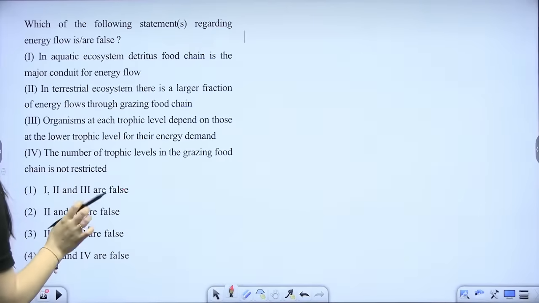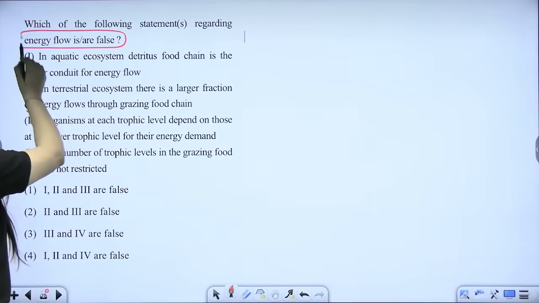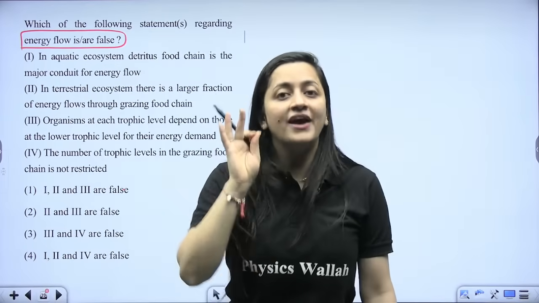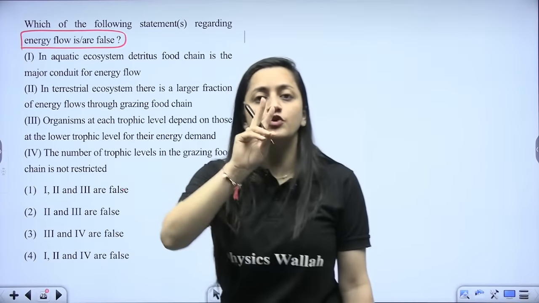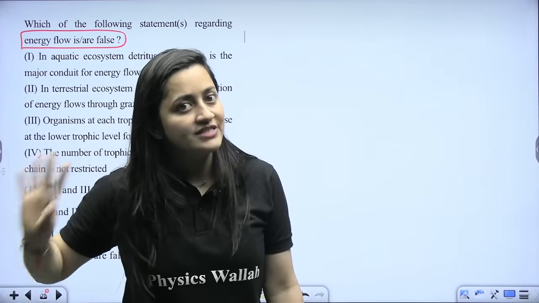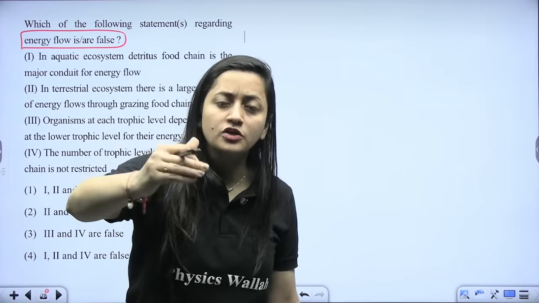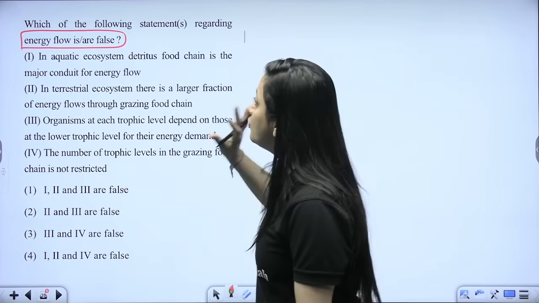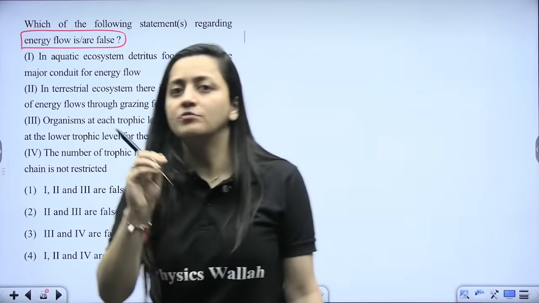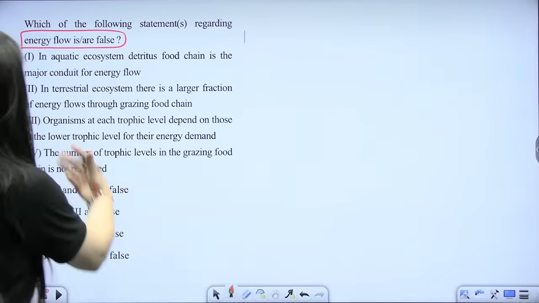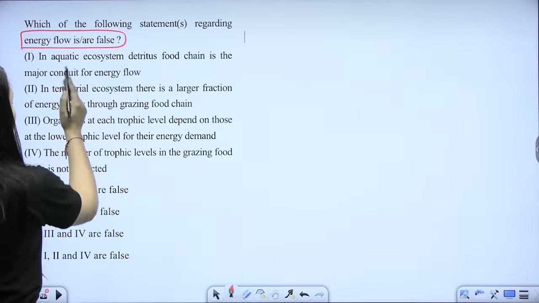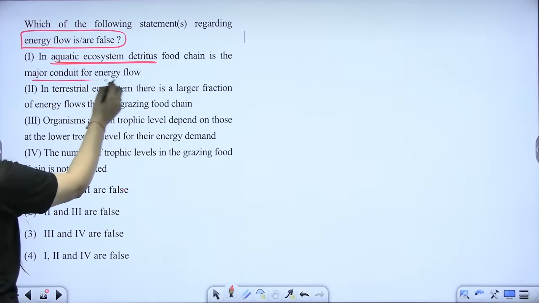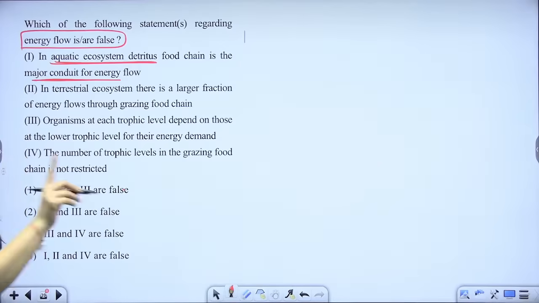Next part. Now, which statement regarding energy flow? Whenever you read the word energy flow, you know that the pyramid of energy is always upright. From one trophic level to another trophic level, 10% of energy will always pass. These are the 2 facts that you have to remember when it comes to energy. Now, they have related this particular question with the food chain. So in aquatic ecosystem, detritus food chain is the major conduit for the energy flow. As such, NCERT it is.